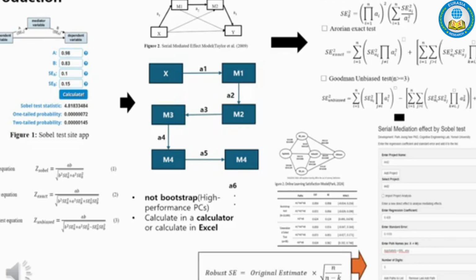Through this app, researchers can verify the statistical significance of indirect effects even without the original data, greatly enhancing the reproducibility of research results. We expect that this method will make a significant contribution to helping researchers in the fields of education and psychology analyze mediation effects more simply and accurately.